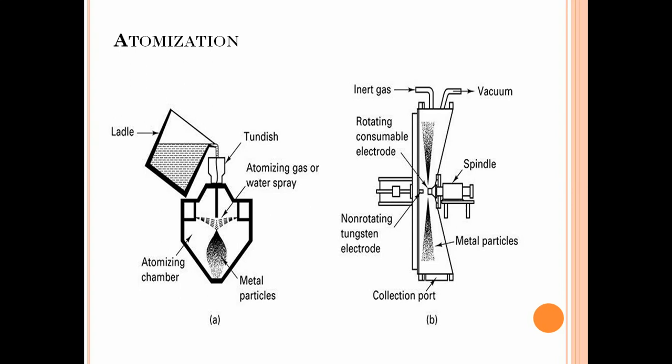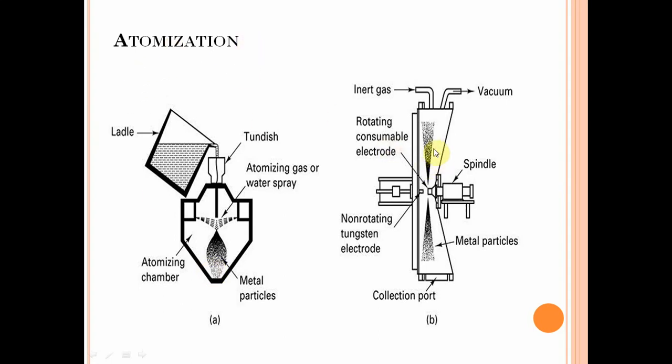During their fall through the atomizing tank, which we call the atomization chamber, the solidified particles are collected at the bottom of the tank. This is how powder is manufactured in the atomization process.